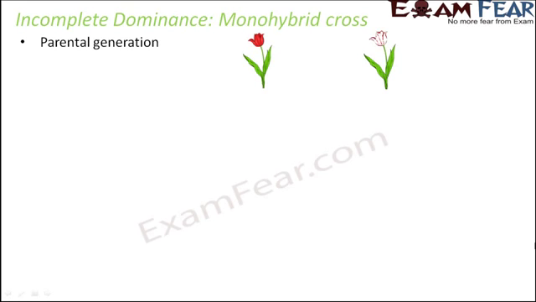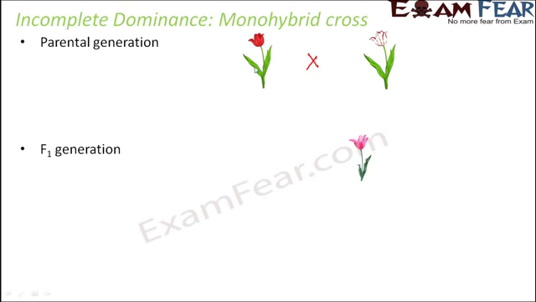So let us look at a monohybrid cross for incomplete dominance. What happens in such a cross? We will take the same example of the red flower and the white flower, but now we will talk in terms of the phenotypes and genotypes, and try to see what exactly happens in incomplete dominance. First let us have a look at the parental generation. We are going to cross white flowers with red flowers. And what is observed is that when the red flowers and the white flowers are crossed with each other, the F1 generation has pink flowers.